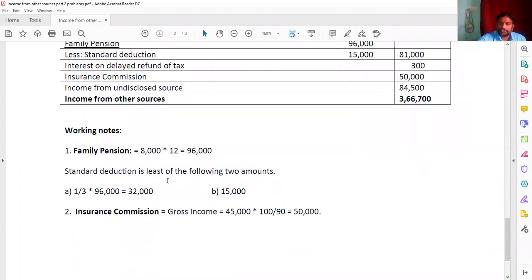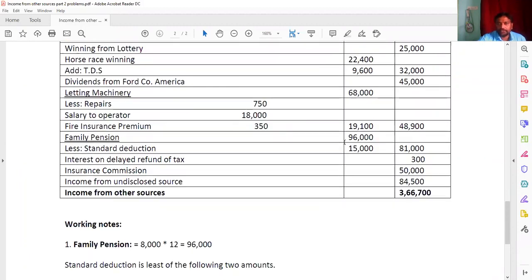And the standard deduction is the least of the following two amounts: one third of 96,000, that is 32,000 here, and the deduction limit is 15,000. So 32,000 or 15,000, the least one is 15,000. And then 96,000 minus 15,000, you're getting here 81,000.